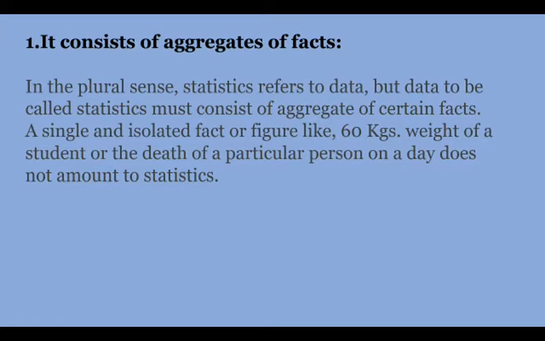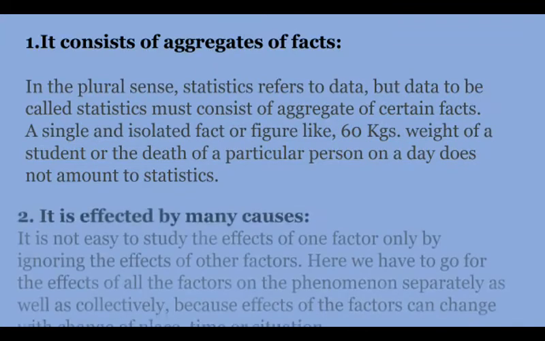In the plural sense, statistics refers to data, but data to be called statistics must consist of aggregate of certain facts. A single and isolated facts or figures like 60 kgs weight of a student or the death of particular person on a day does not amount to statistics. So for statistics, there should be aggregate of facts.